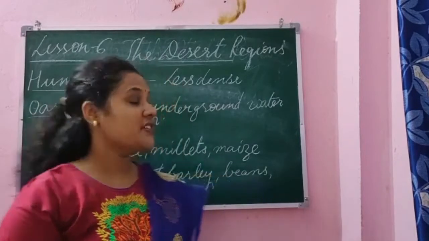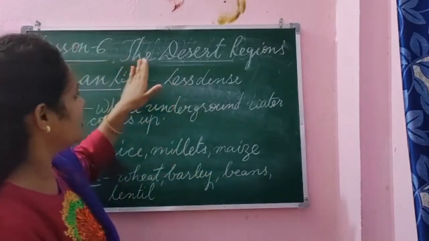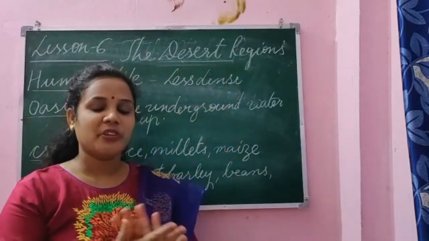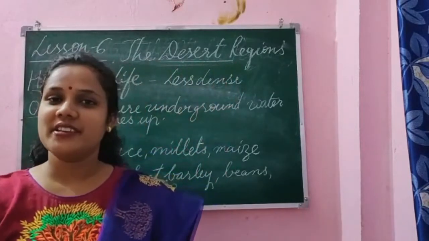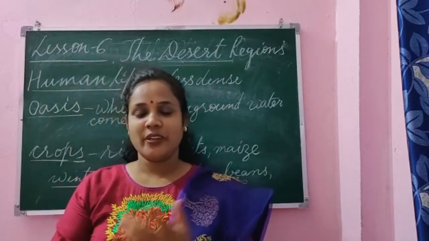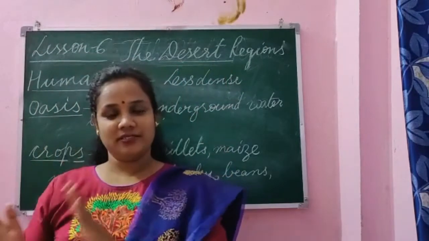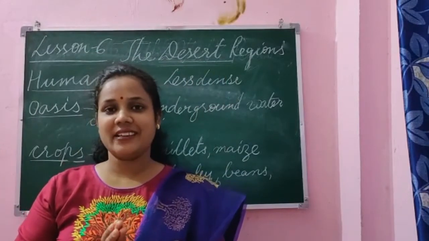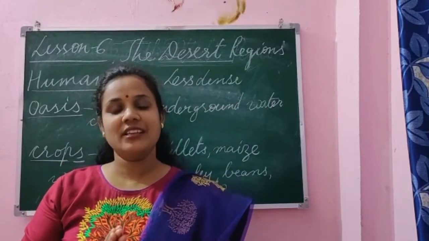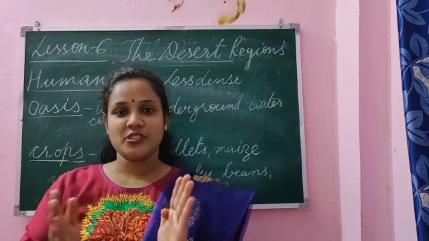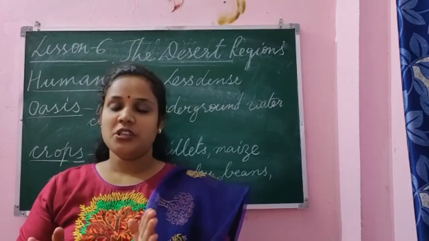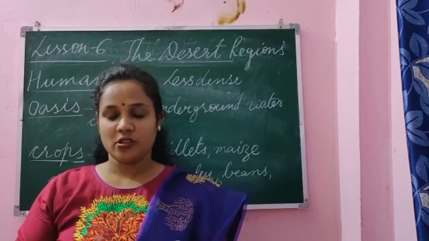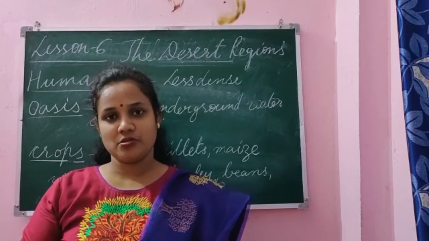So we were doing chapter 6, the desert regions. You remember what are the things we learned in the desert regions? Quickly, we learned what is a desert: any land area, hot or cold, which is getting less precipitation, less rainfall. How it is formed by human activities, by deforestation and overgrazing, and also by natural causes.